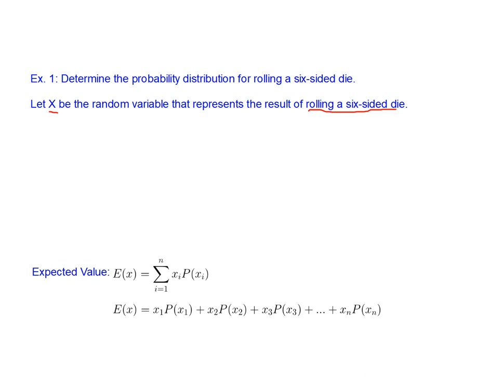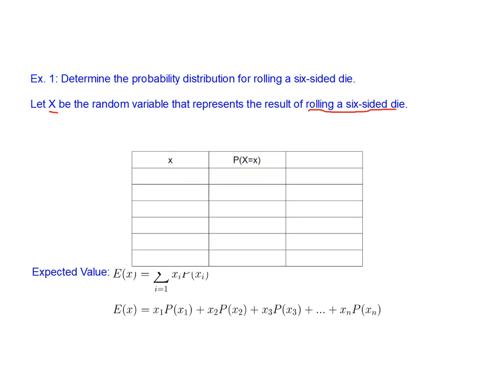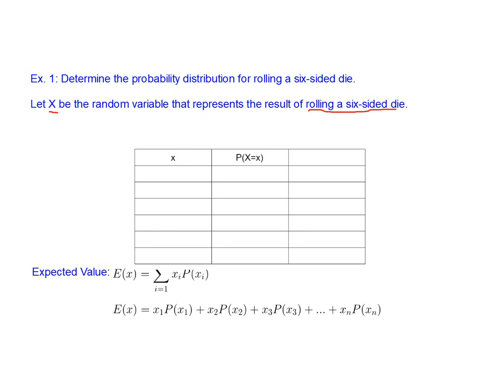Okay, so here's our table, and we've got our random variable. Maybe before we get to the table, I'm just going to slide the table out of the way for a second. We'll just have a quick peek at a few things just to make sure everybody's on the same page here. So we've defined our random variable as rolling a six-sided die. So here's our random variable X. X is all, let's try that again.